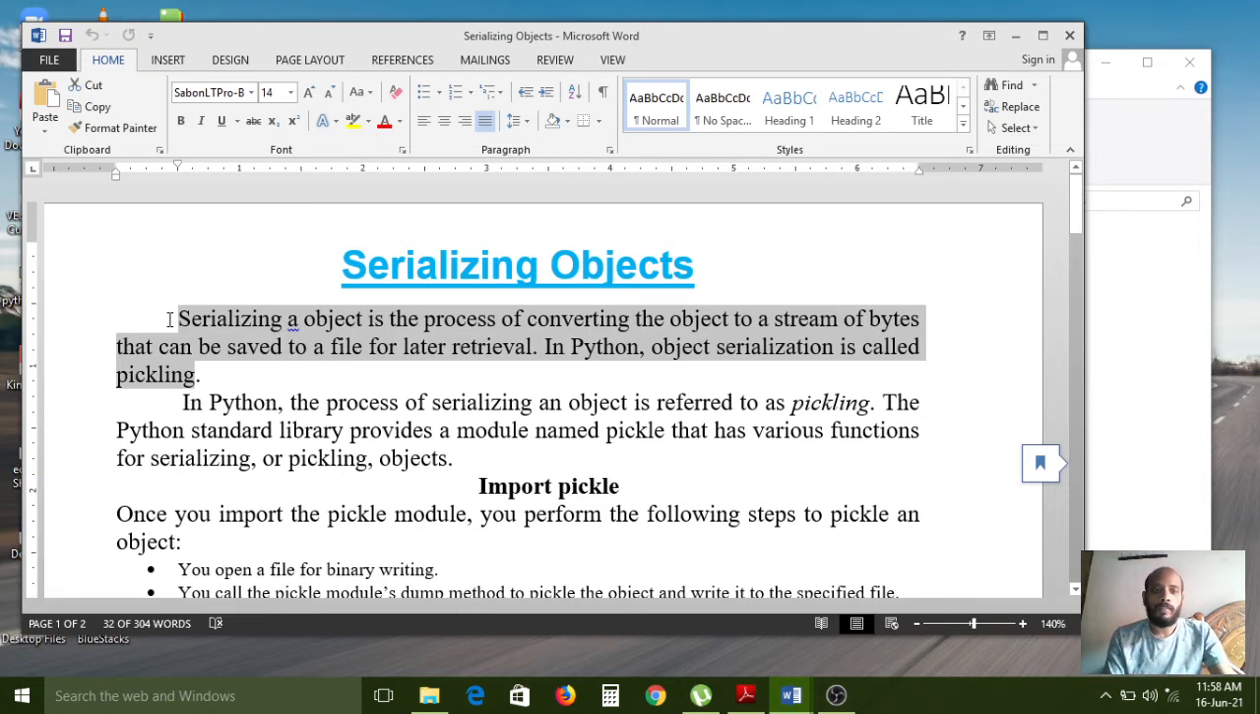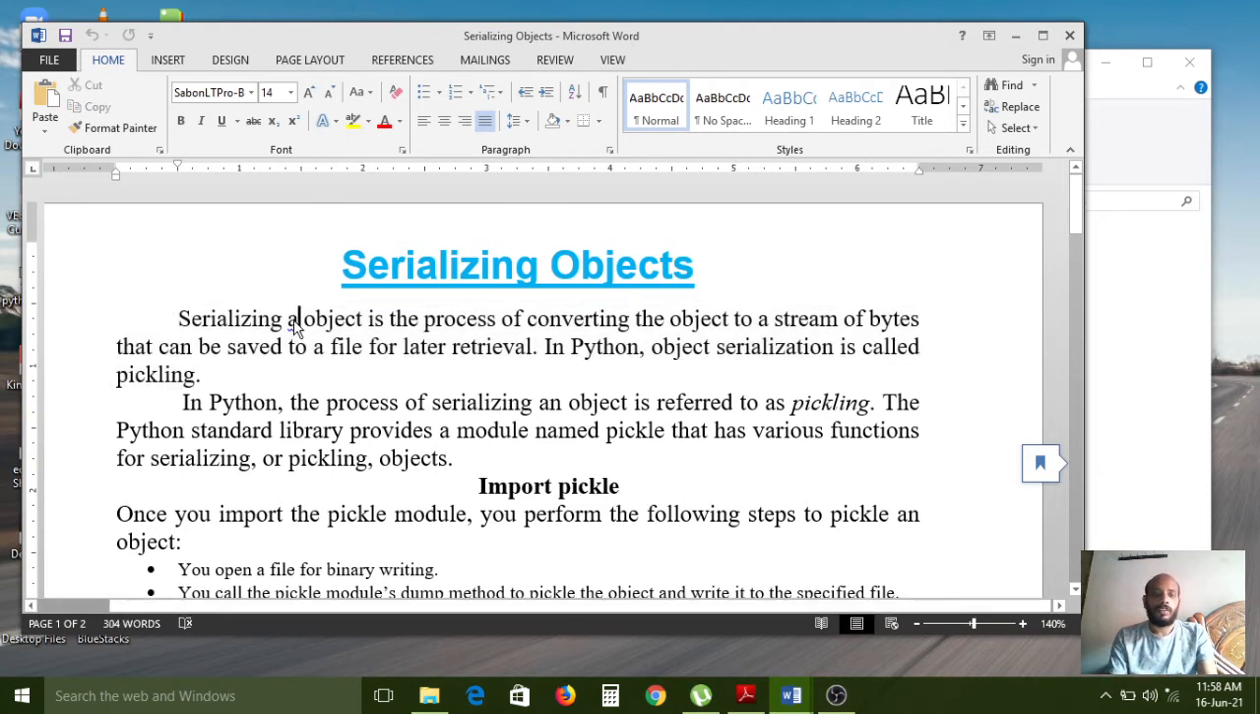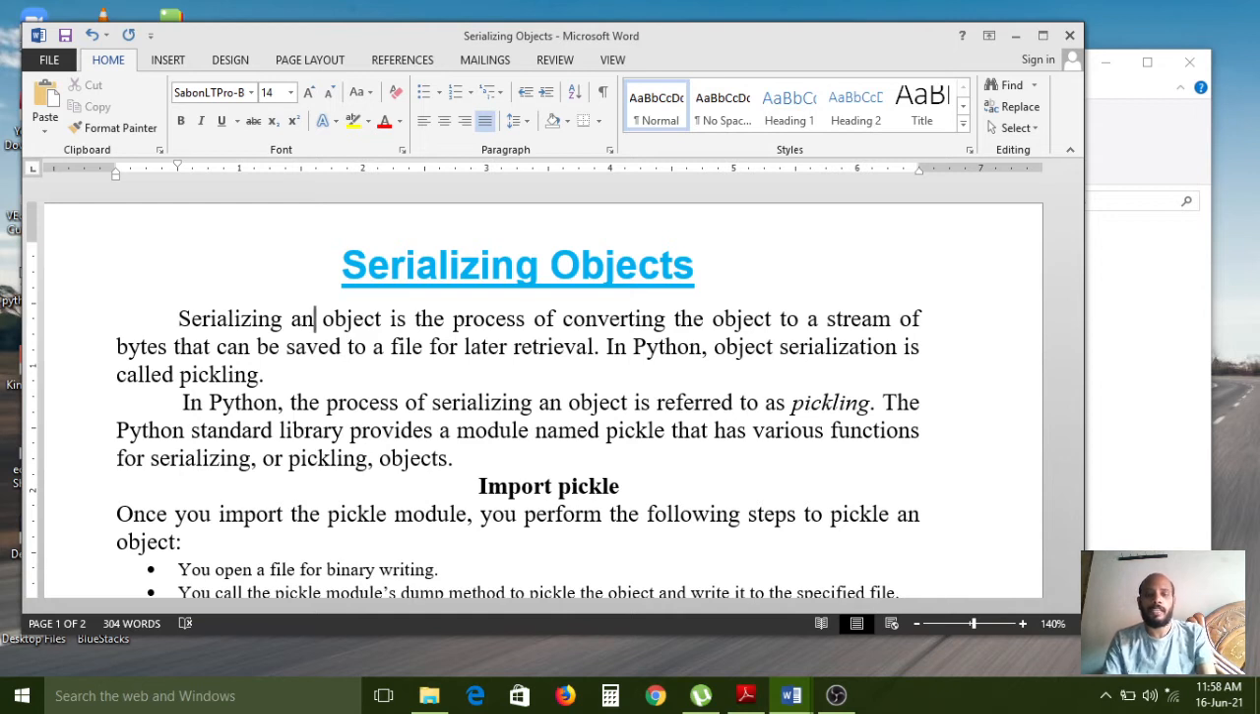Sometimes you need to convert an object into a stream of bytes. That process is called serialization. Serializing an object is the process of converting the object to a stream of bytes that can be saved to a file for later retrieval.